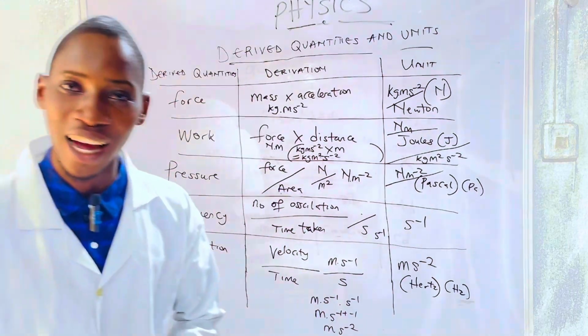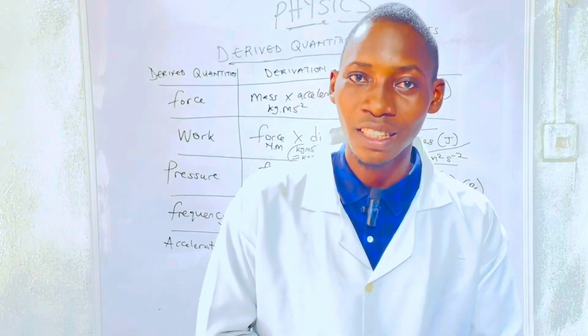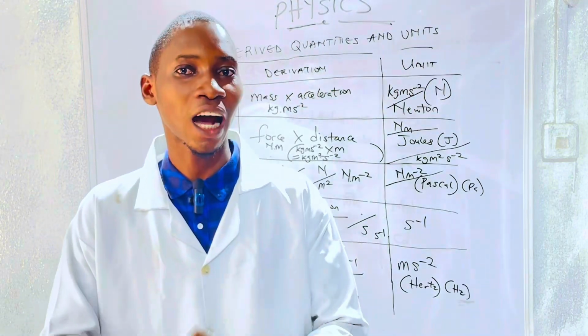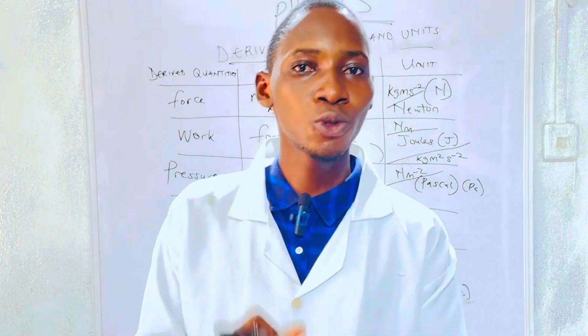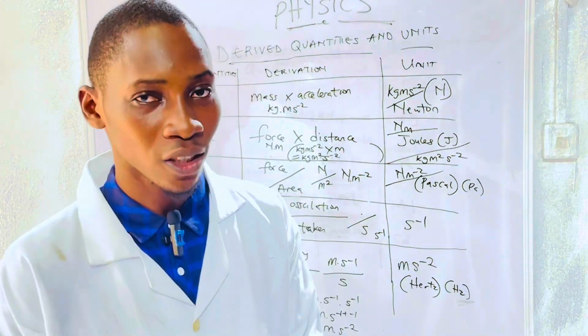That will be all for today's class. So today we've learned about fundamental quantities and derived quantities and their units, how to derive units, the basic units, and the SI unit for each quantity.